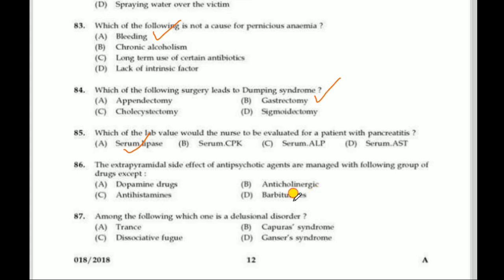Correct answer is barbiturates. Other drugs, dopamine drugs, antihistamine, anticholinergic are used to manage extrapyramidal side effects of antipsychotics. Next question. Among the following, which one is a delusional disorder? Correct answer is Capgras syndrome. So Capgras syndrome is one of the delusional disorders.